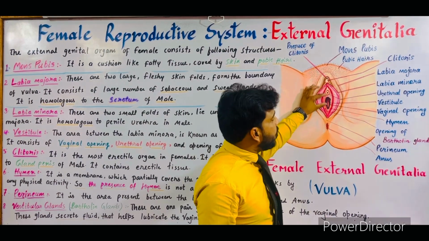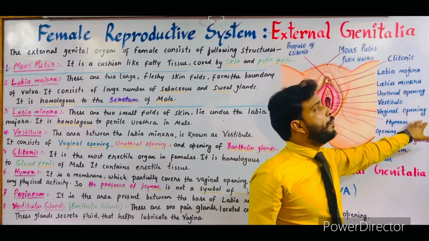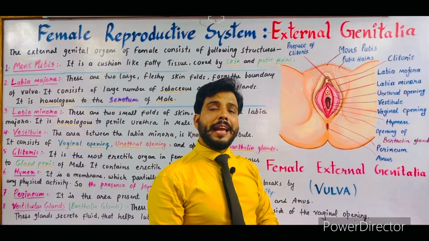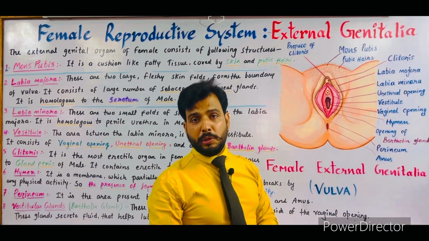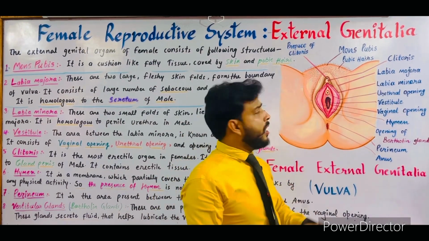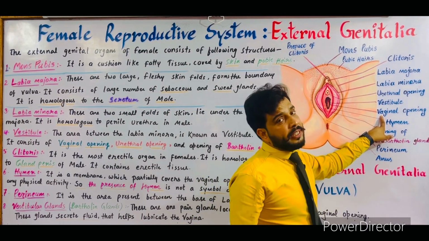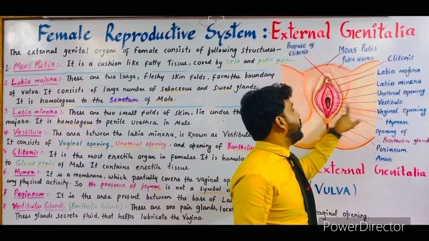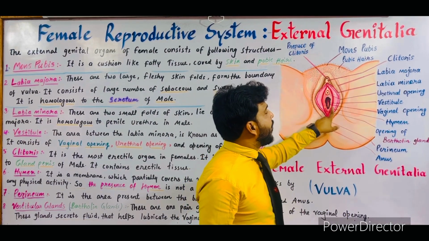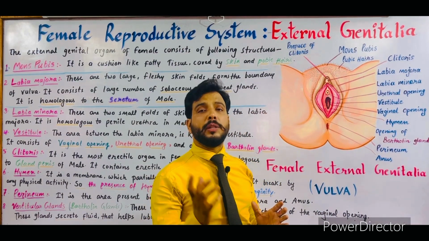Now just below the urethral opening, another large opening is present which is called the vaginal opening. It opens into the vagina of the female, which is a tube that acts as a birth canal during parturition or the delivery of a baby. So at the time of delivery, this vaginal opening helps in the delivery, and the fetus comes out with the help of the vaginal opening. Now around the vaginal opening, two glands are situated, which are known as vestibular glands or Bartholin glands.